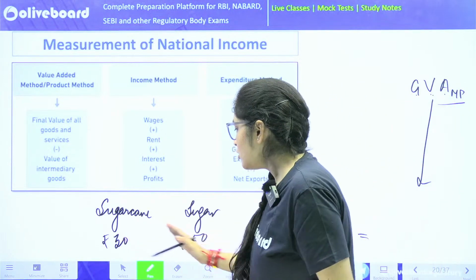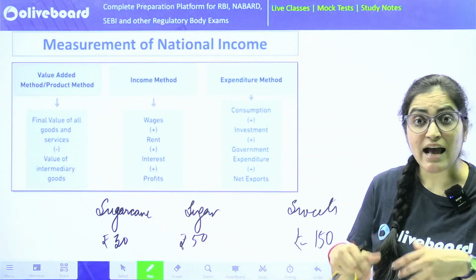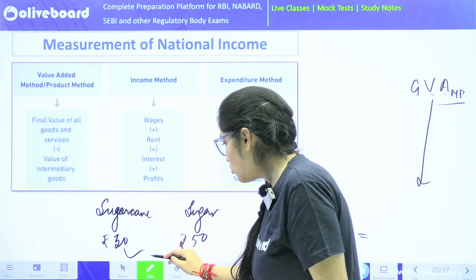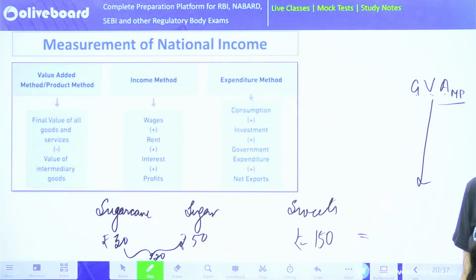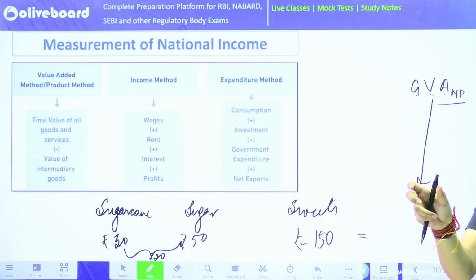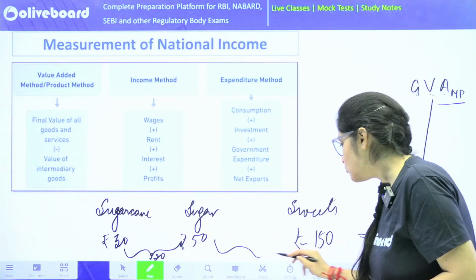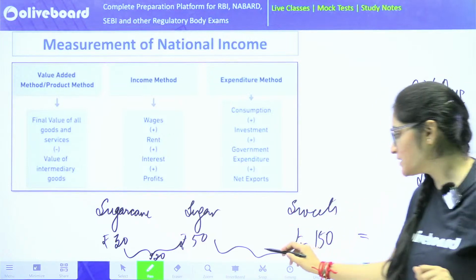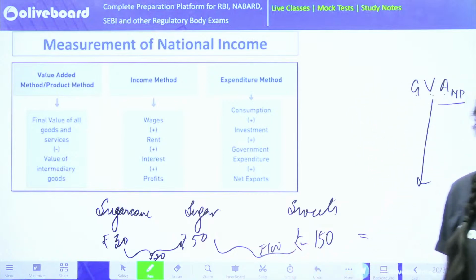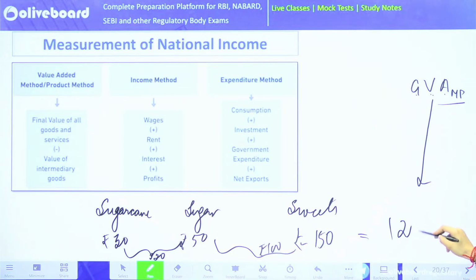Because this is not the goods and value that has been added. What has been added is, over here, rupees 20. The value of rupees 20 has been added when we have converted sugarcane to sugar. The other thing is, from sugar to sweets, what amount of value is added? It is rupees 100. So all in all, 120 will be your gross value added at market prices. That's how you are going to calculate GVA at market price.